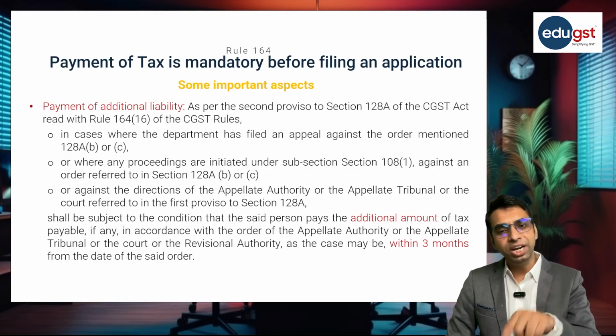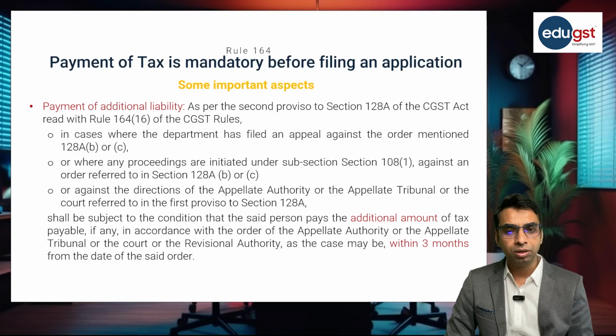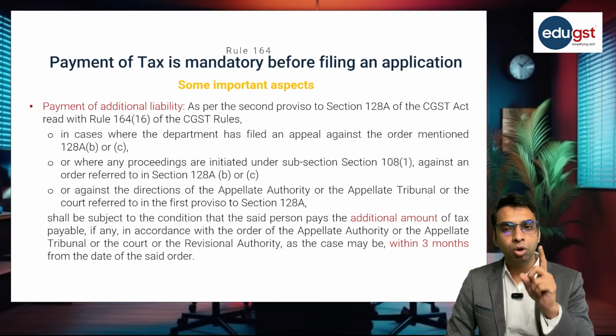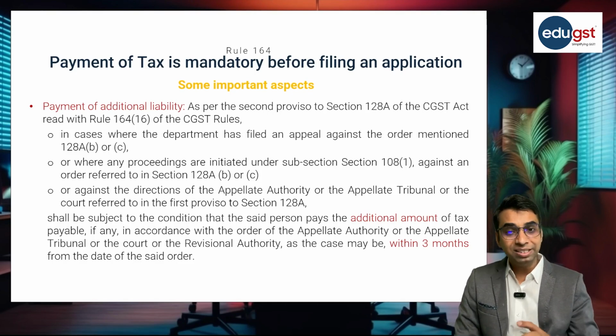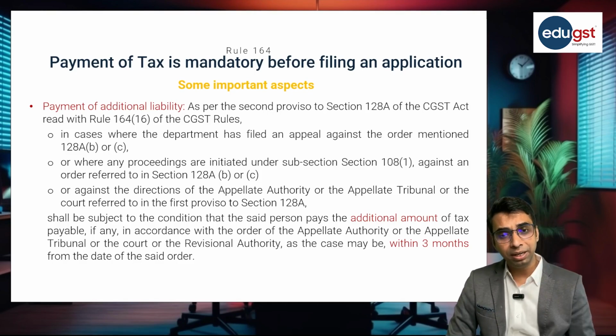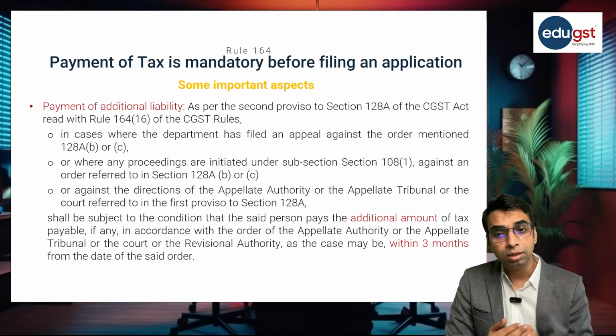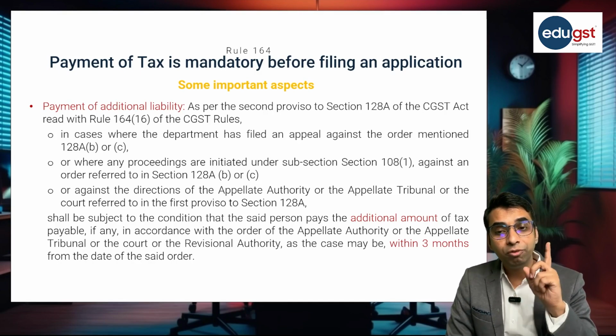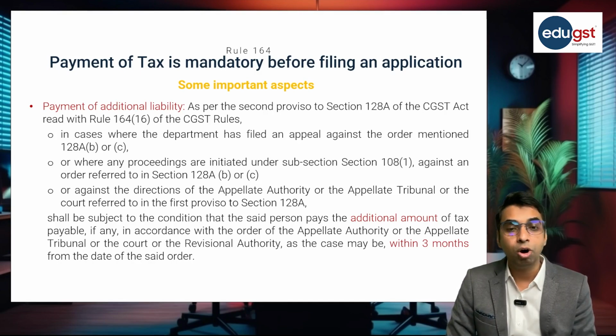Or when there is redetermination of liability on the direction of the appellate authority, appellate tribunal or the court, if there is an increase in the liability, in that case the applicant is required to make that additional payment within a period of 3 months from the date of the said order.